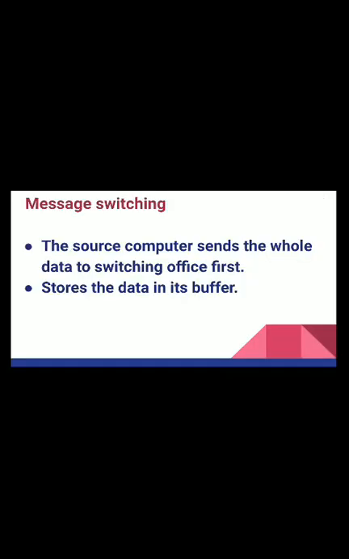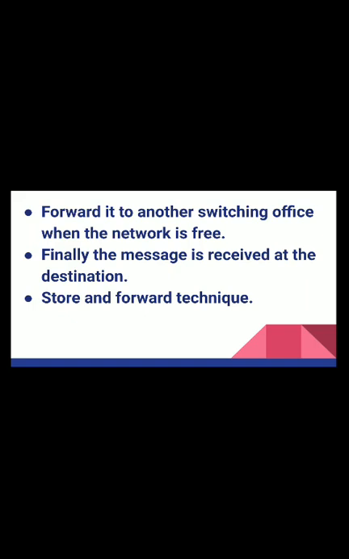Next is the message switching technique. What happens here? The whole message is sent to one particular switching office and stored there, in the buffer of that office. After that, whenever it sees that there is no traffic at the next switching office, it sends the data there.